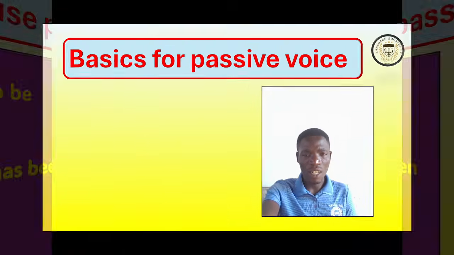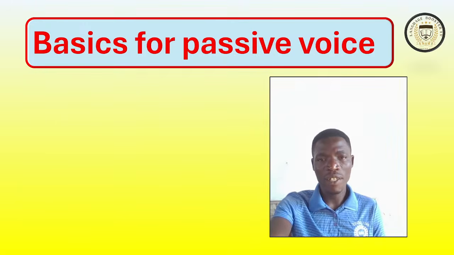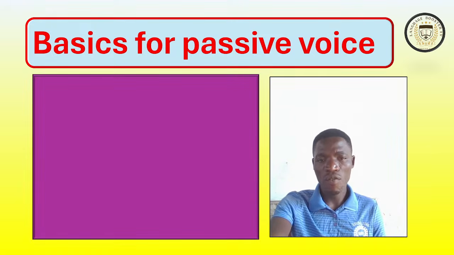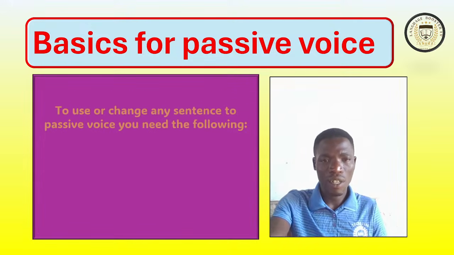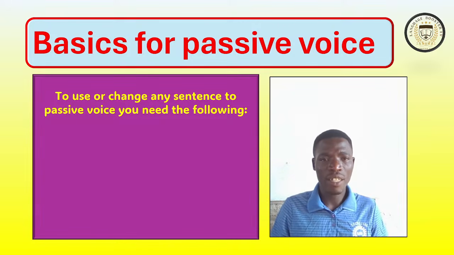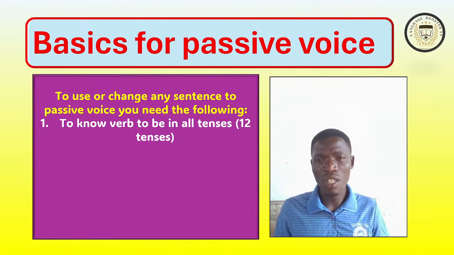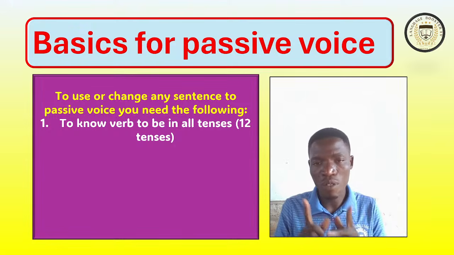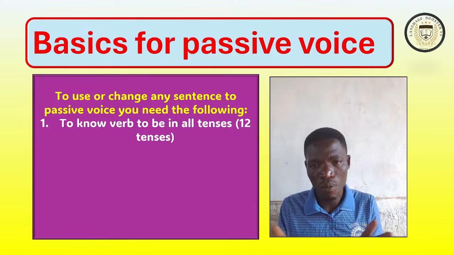So after learning where we need to use passive voice, let us see the basic information you need to know about passive voice. What are these? Number one, to change any sentence to passive voice, you will need the following. Number one, you need to know verb to be in all 12 tenses. This is very important because you cannot put any sentence in the passive voice if you don't know the tenses of verb to be, because verb to be should be in the tense of the main verb.